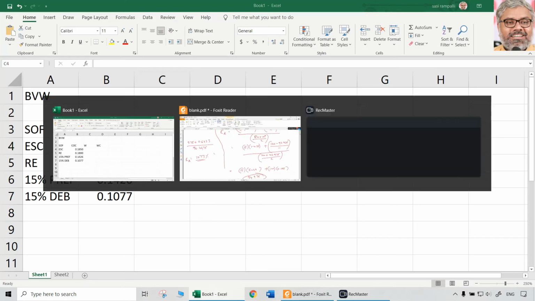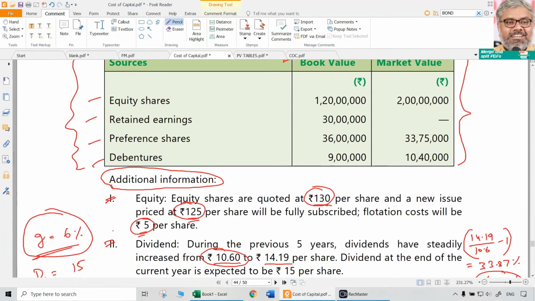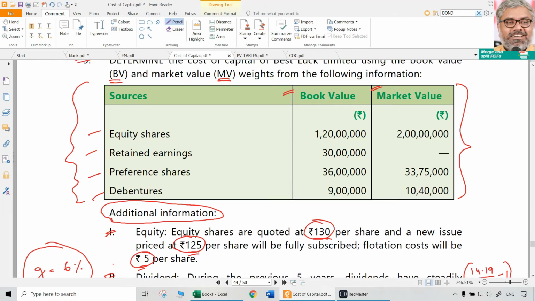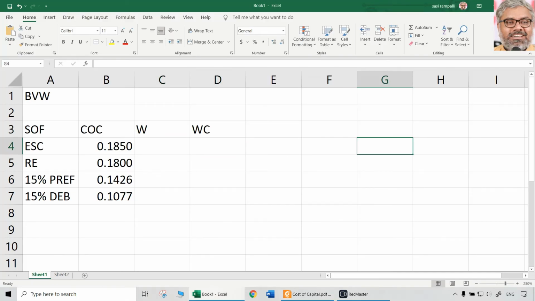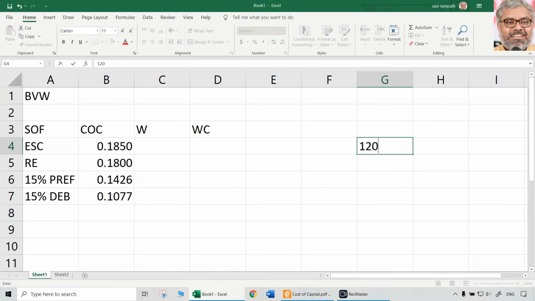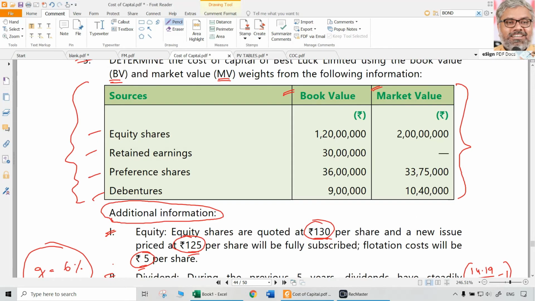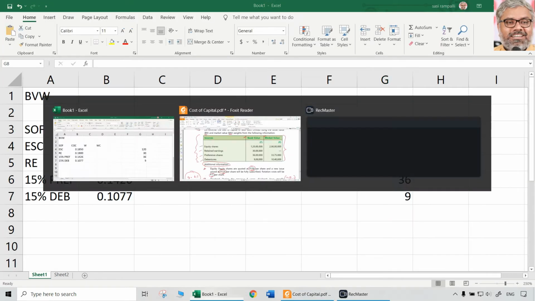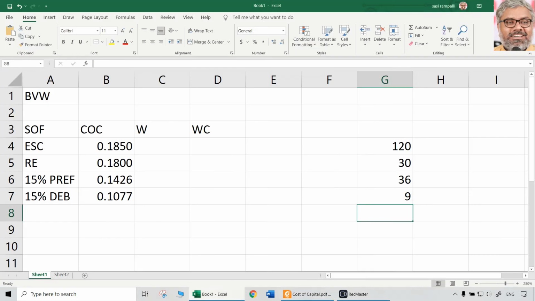Now comes weights. Weights will depend upon book values as well as market values. So now book values, first let us calculate. We can do the separate calculation of weights, and that can be substituted here. So 1 crore 20 lakhs, all in lakhs if you take, that is easy. So 120 lakhs, 30 lakhs, 36 lakhs and 9 lakhs. Same sequence: equity, retained earnings, preference and debentures.